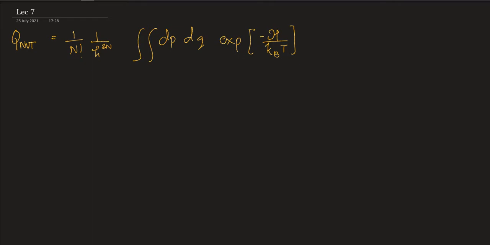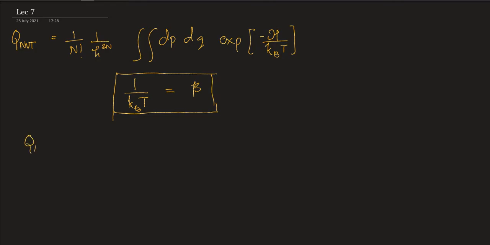So there is a short form notation for this particular term. It is called beta. So this 1 by kBT term is actually called beta, and this notation is mostly followed by all the StatMech books.